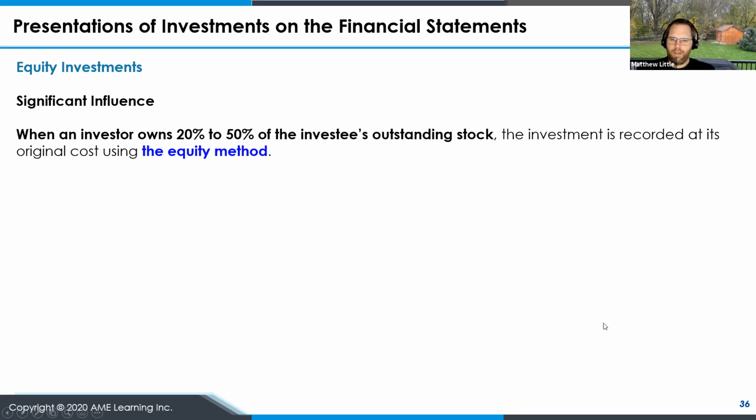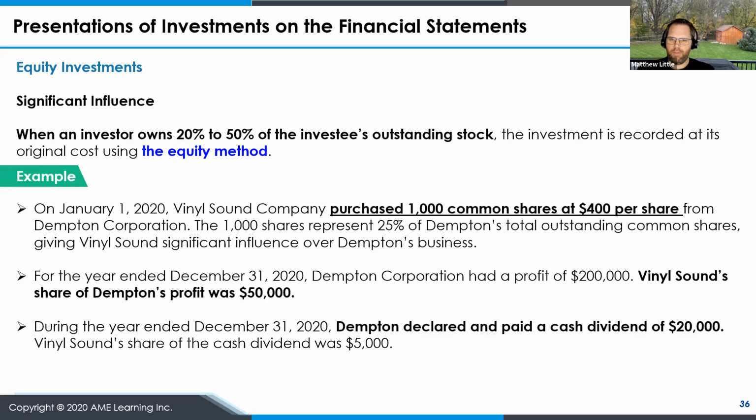Where there's significant influence, when an investor owns 20 to 50% of the outstanding stock, the investment is recorded at its original cost using the equity method. So if you recall, our example was Vinyl Sound Company. We purchased 1,000 common shares at $400, representing 25% ownership. We recorded the share of profit being 25% of 200,000, or 50,000. And Dempton declared and paid a cash dividend of 20,000, our share being 5,000.